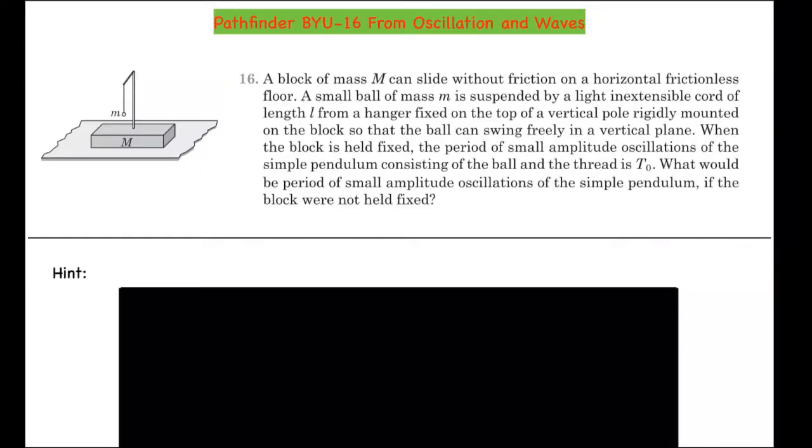So hello guys, here we have question number 16 from Build Up Your Understanding exercise of the chapter Oscillation and Waves. So let's look at the question first. A block of mass M can slide without friction on a horizontal frictionless floor.